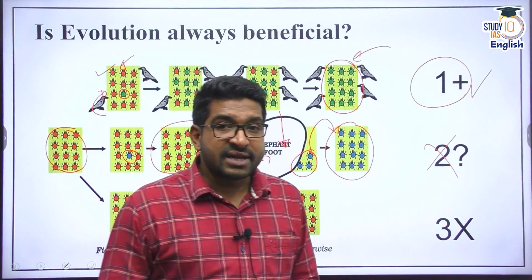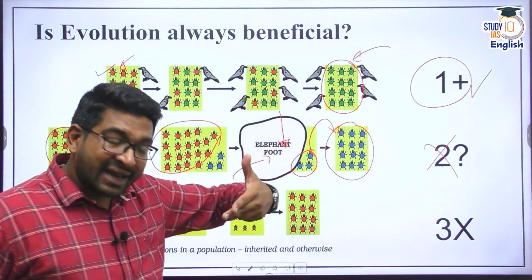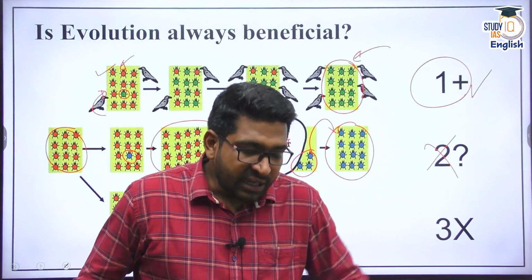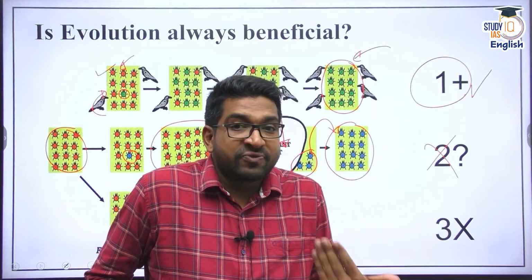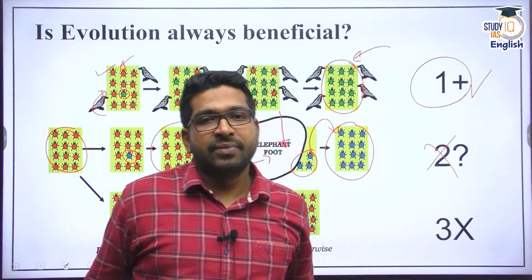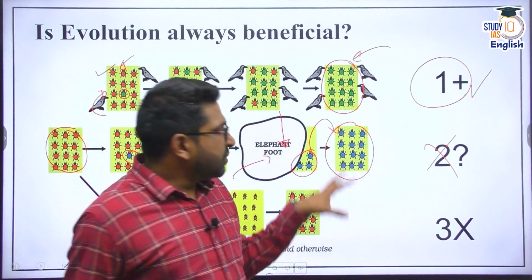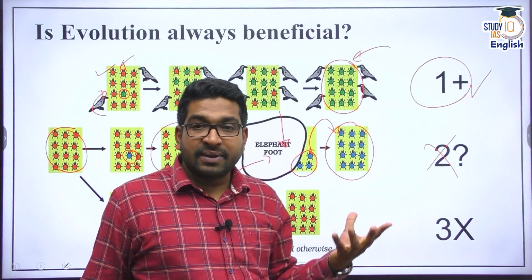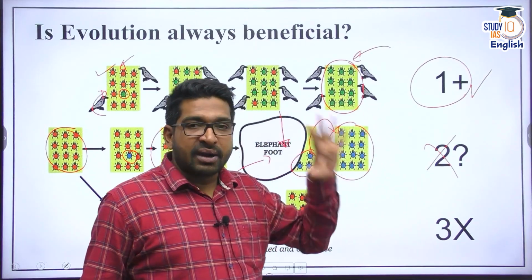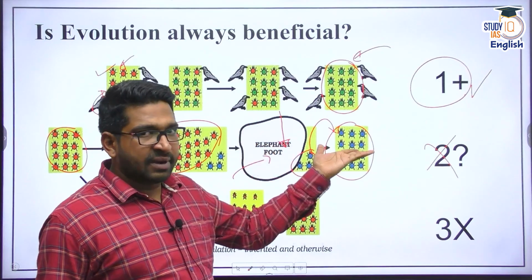But do understand, both of these are inherited traits, meaning there is something inherently changed in their genetic structure because of which they have changed their color. Why? Because they want to survive. Here it thought becoming blue might help it in survival, but from crows it has not helped. But somehow, because of some other factor, it might have survived.